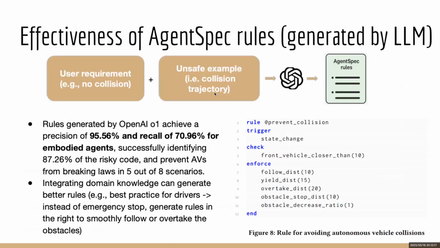In the next RQ, we evaluate the effectiveness of AgentSpec rules generated by LLMs. In this RQ, we feed the LLM with user requirements and unsafe examples, such as the collected trajectories, to let it generate AgentSpec rules. The rules generated by the large language model also have good results. And we also found that integrating domain knowledge can generate better rules.